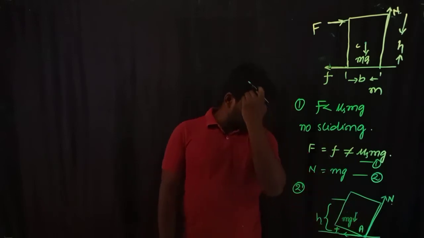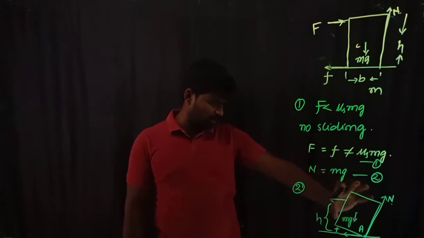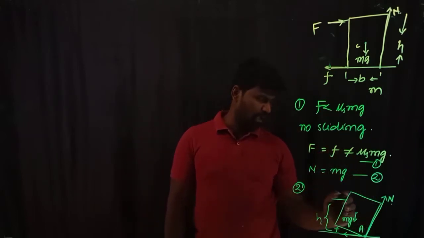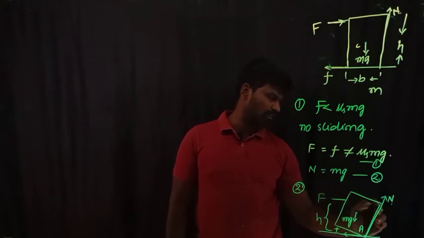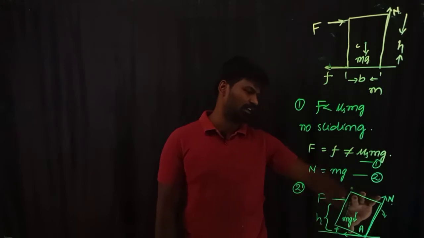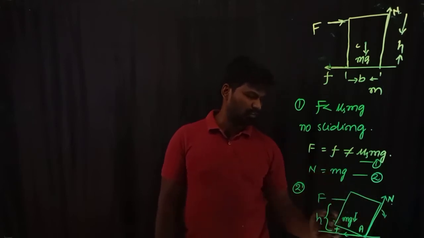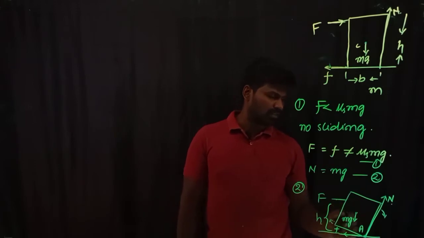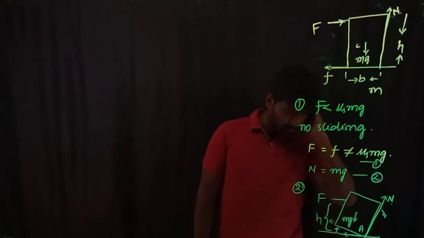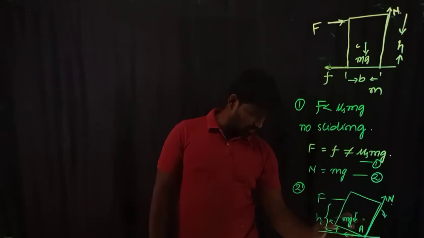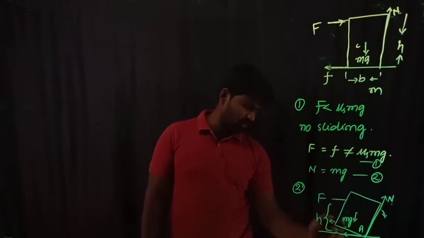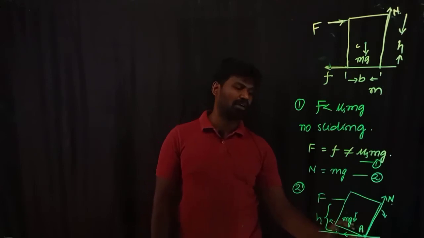Out of these three forces, which are producing torque in the clockwise sense and which in the counterclockwise sense, about this point A? Due to the applied force, the body has a tendency to rotate in the clockwise sense. The torque due to the friction force is 0, because the line of action of the friction force passes through the point of contact.